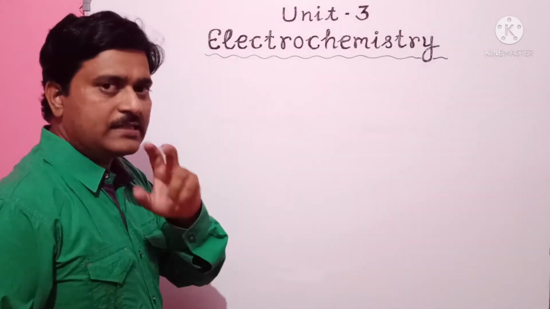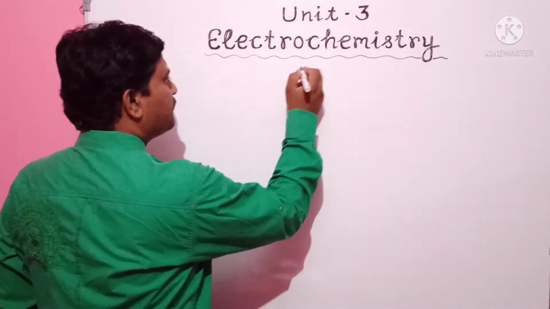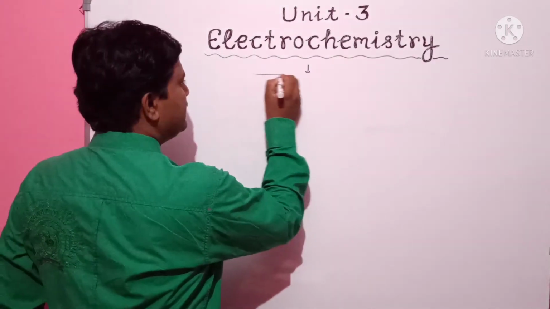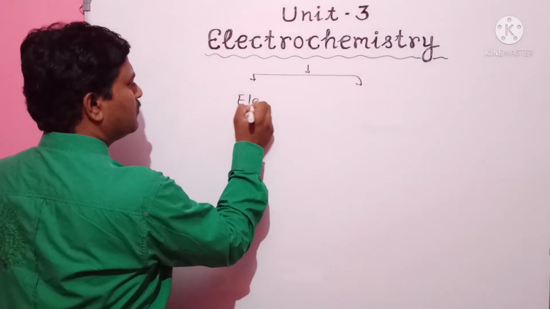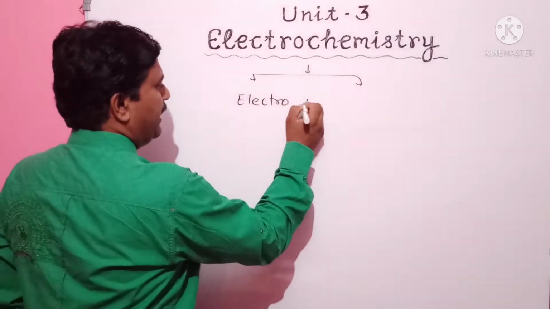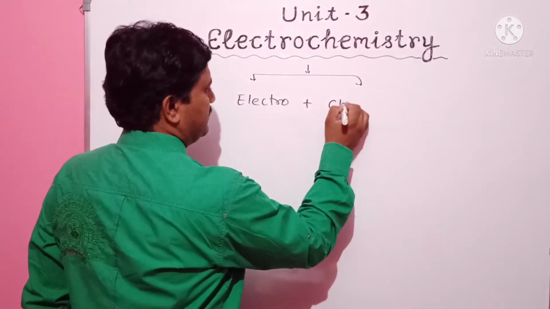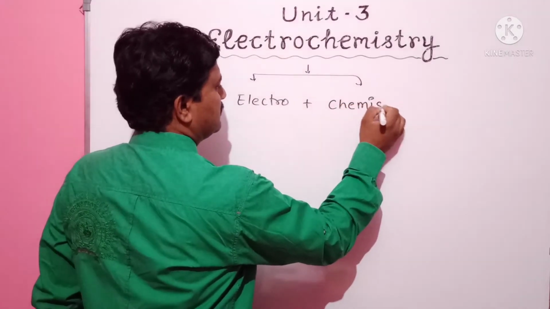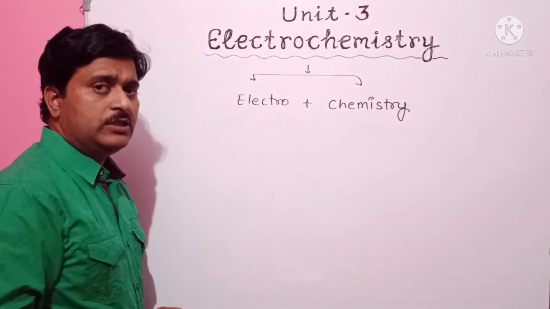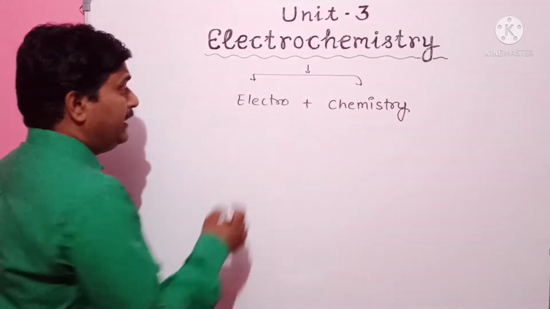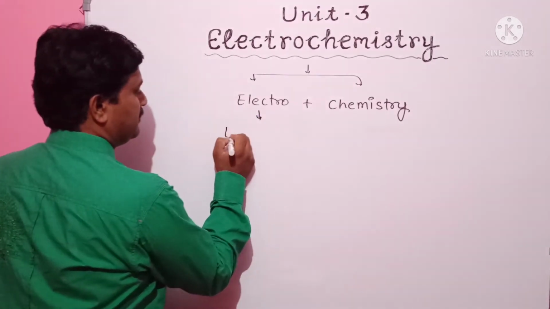The word electrochemistry is composed of two words. What are these two words? One is electro and another is chemistry. Electro, here you can suppose as electrical energy.